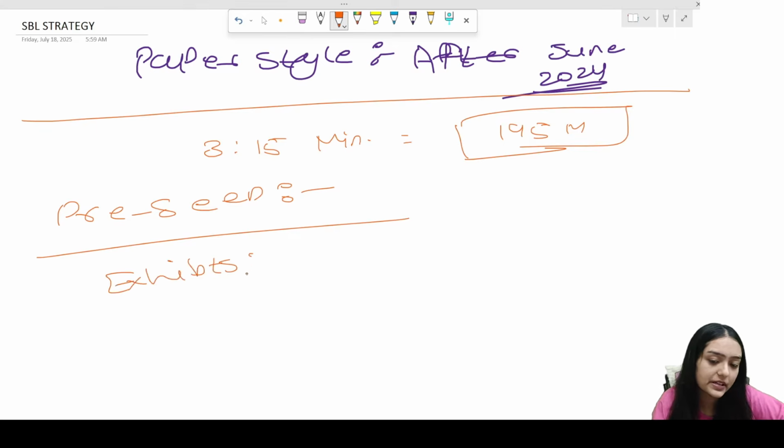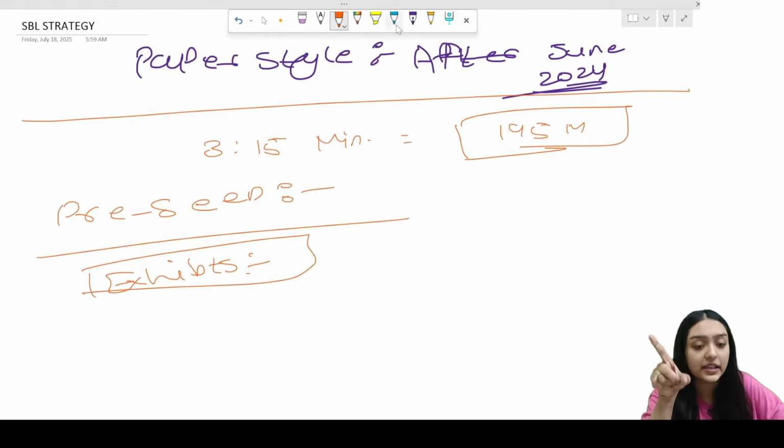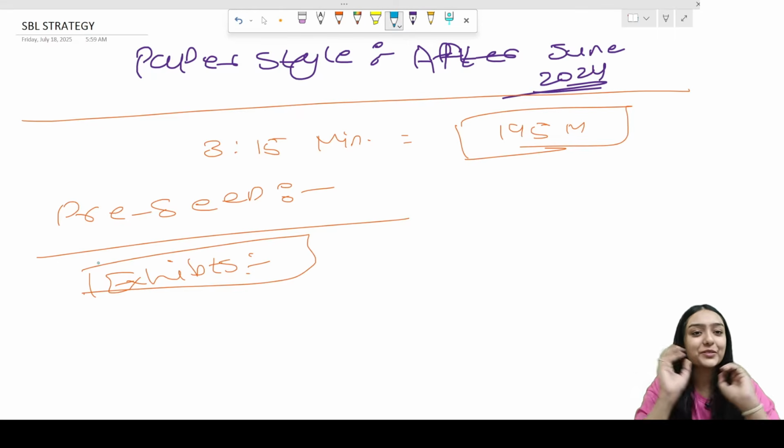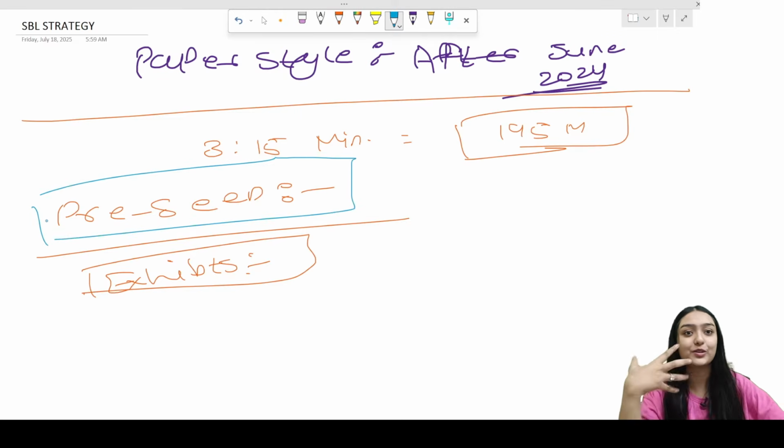When drafting your answers, they should be based on the exhibits, not wholly dependent on the pre-seen information. Once you solve the pre-seen type of mocks, you'll understand that in some papers you need to deliberately put in and link information from the pre-seen. Make sure your answers are majorly based on exhibits, but give the background information from the pre-seen. That's the easiest way to score more marks.